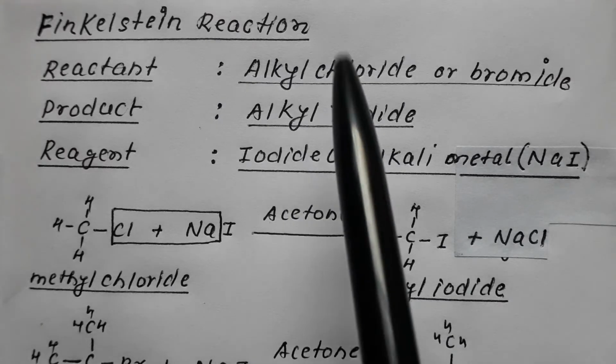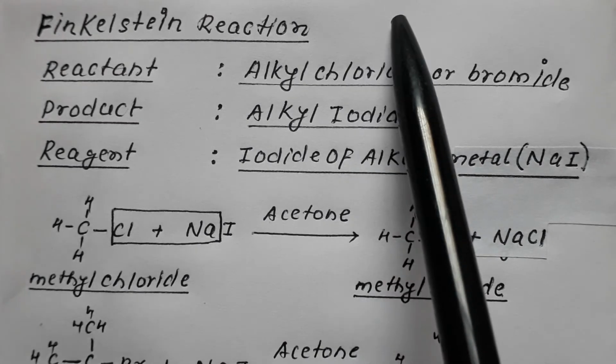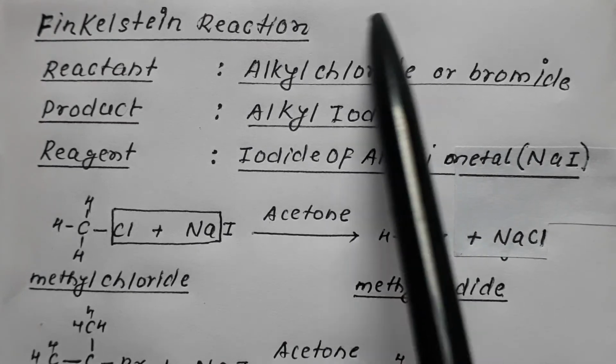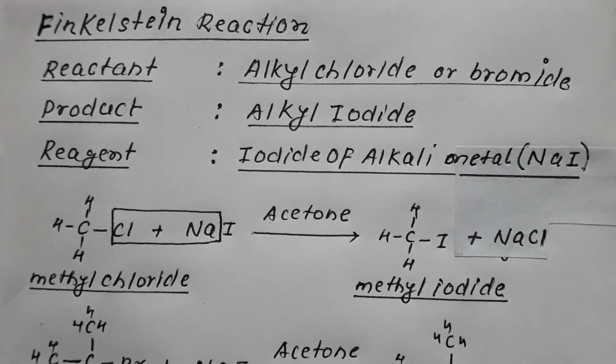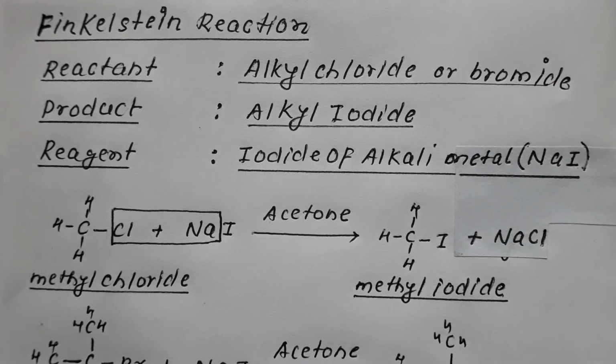But we can easily convert alkyl chloride into another alkyl halide using halogen exchange reaction. There are two very important reactions. One is the Swarts reaction, and the other is the Finkelstein reaction.